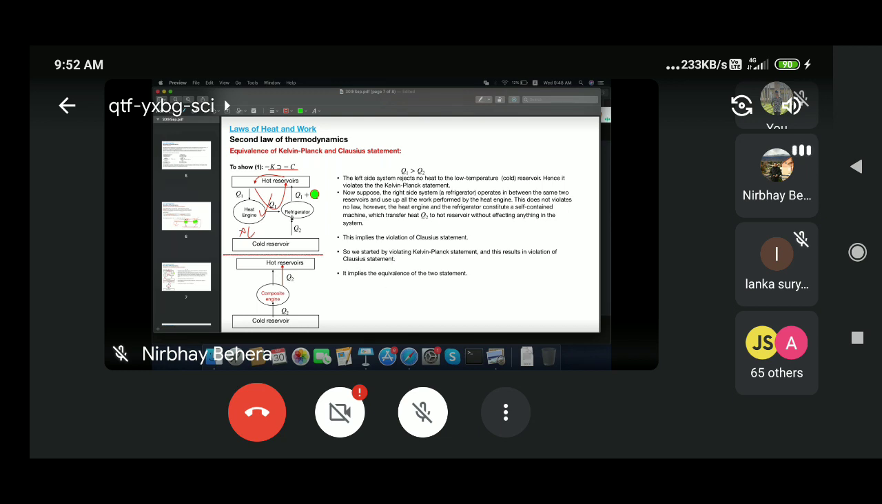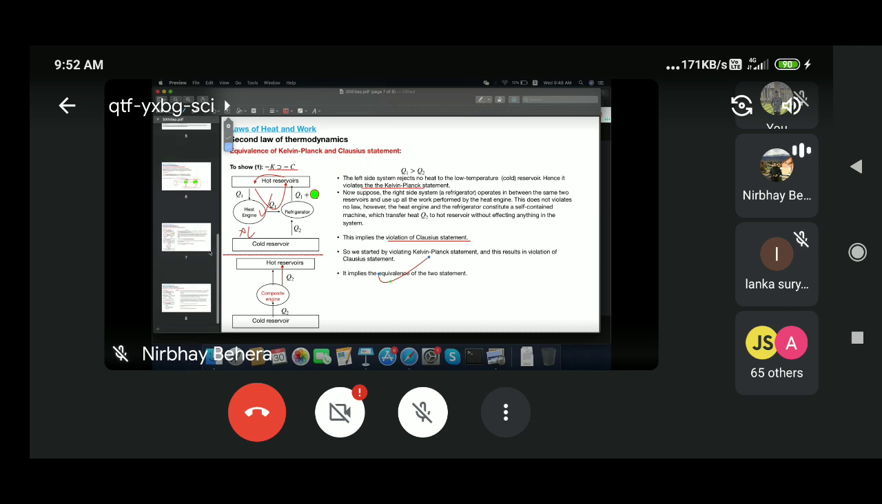So I started by violating the Kelvin-Planck statement, and later, in this thought experiment, I see that the Clausius statement is violated. That means one statement's violation is leading to the other statement's violation. So I can say that they are equivalent. You cannot violate one statement and keep the other correct. So they are interlinked. This is what I wanted to show regarding the first part.